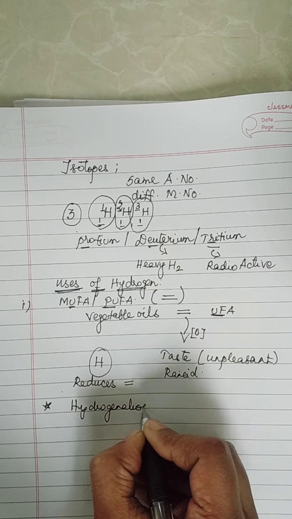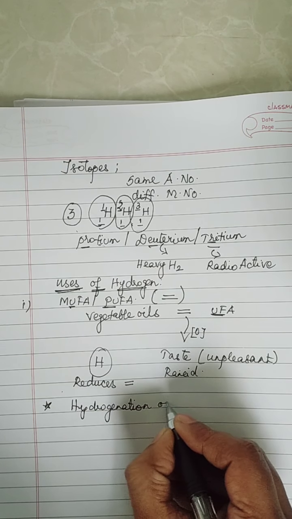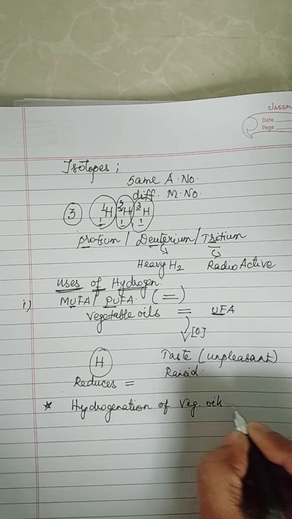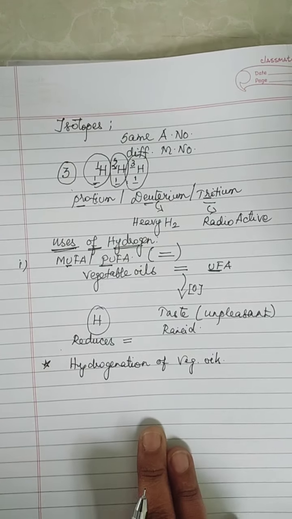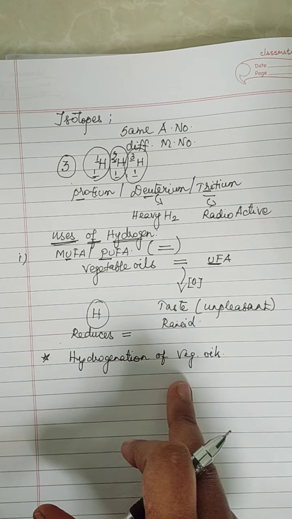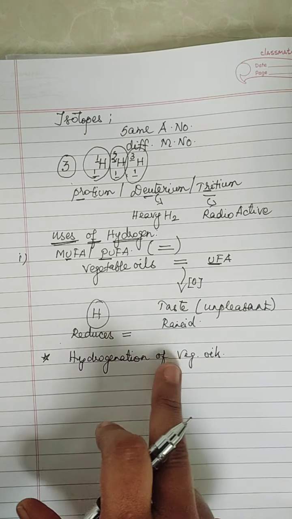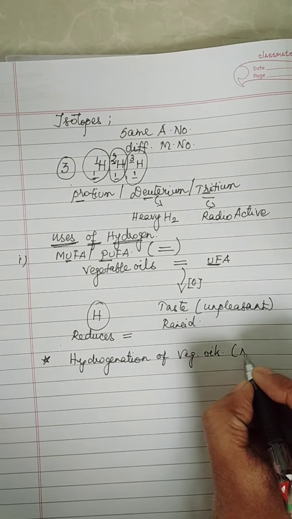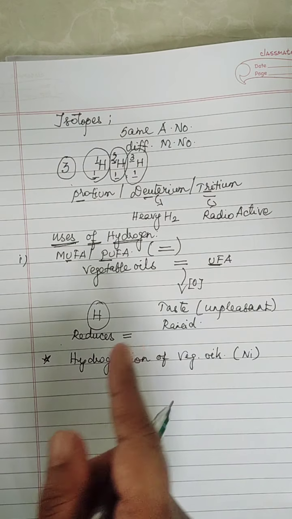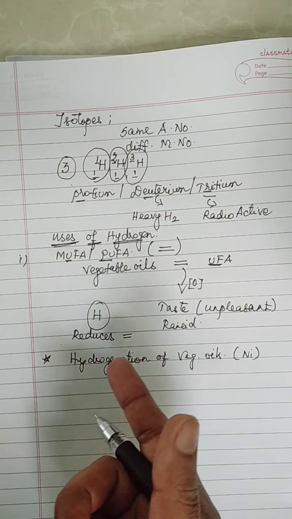So what is this entire process technically called? This is called hydrogenation of vegetable oils, especially your soybean oil, cottonseed oil, or corn oil. There I can use nickel as catalyst, and my addition of hydrogen is called hydrogenation.